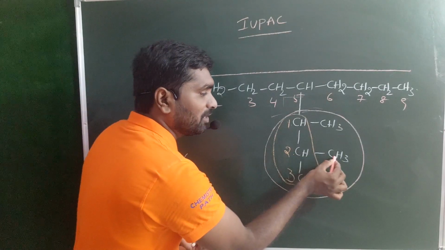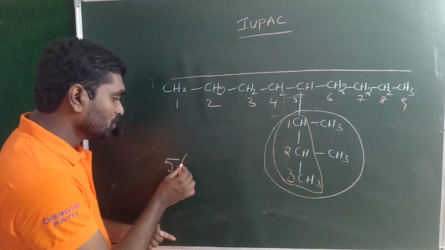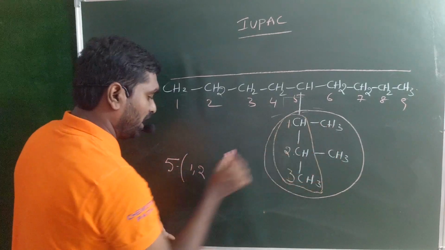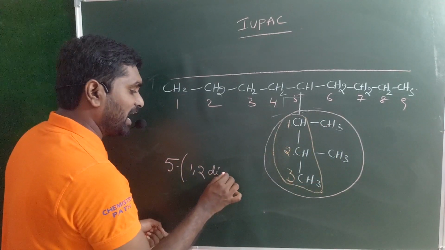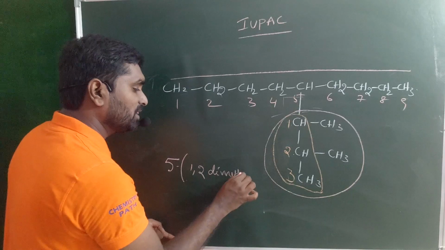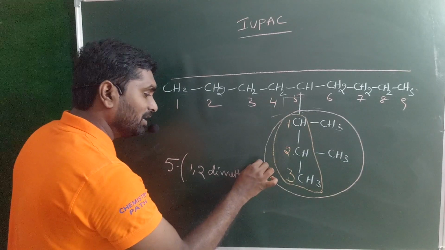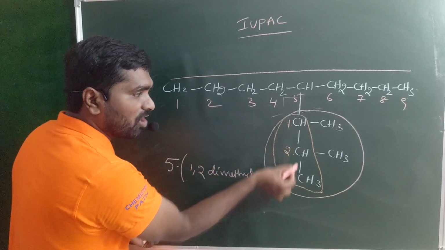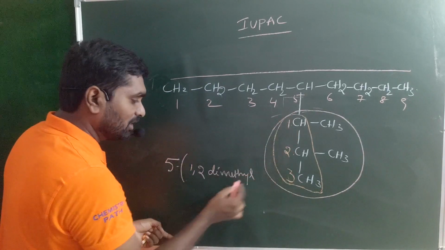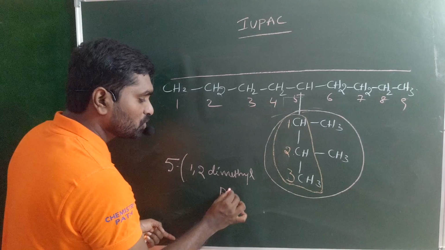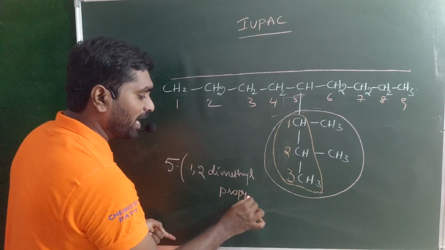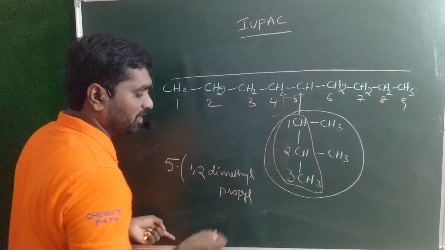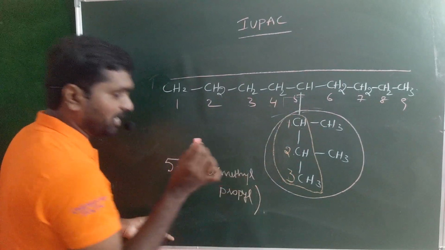On the second carbon, methyl as a substituent. So 5, 1, 2, both are the same, just use the prefix di, dimethyl. The total number of carbons in the longest chain is 3, and 3 means prop, so propyl. Why? Because one of the hydrogens is replaced by the longest chain. So close the bracket.